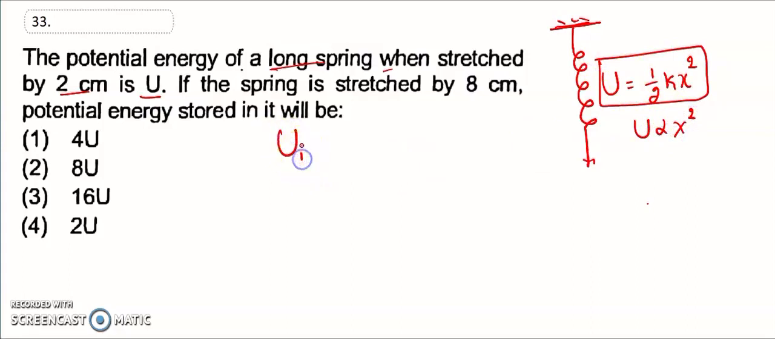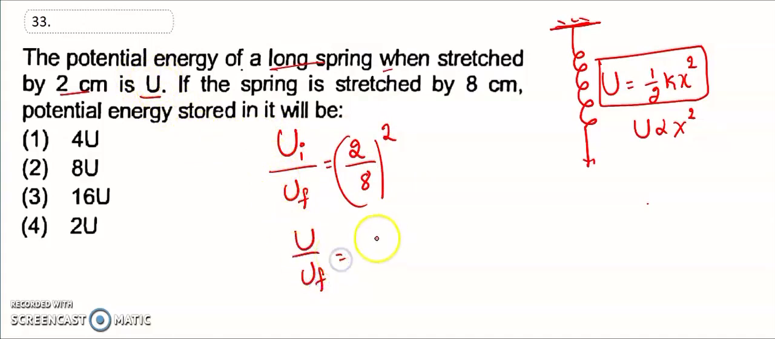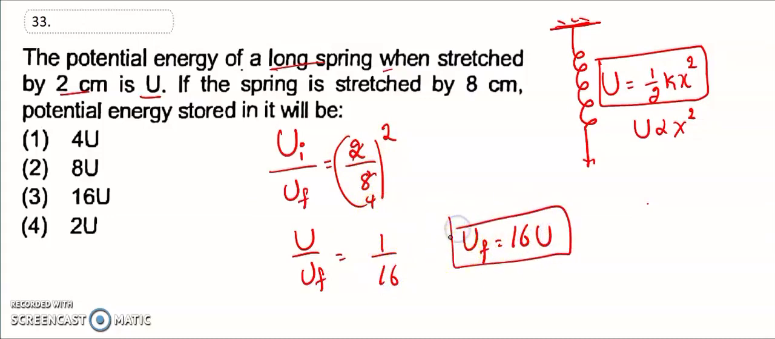So that is U initial divided by U final is equal to, so first initial is 2 centimeter, that means 2 divided by 8 whole square. So the initial potential energy is U. So this is U divided by U final is equal to 4 by 64, so that is 1 by 16. That is final potential energy is equal to 16 U. So that is option 3 is the right answer for the 33 question.